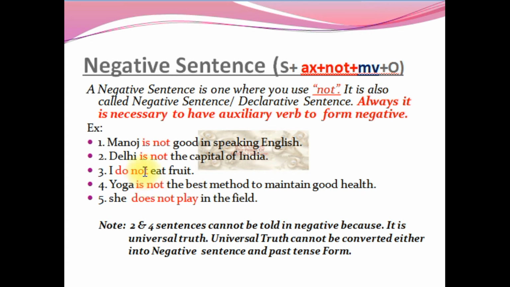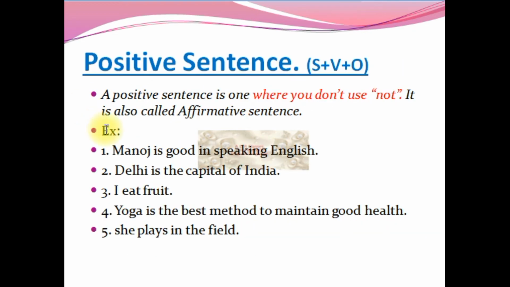Okay. Yoga is not the best method for maintaining good health. See, in today's context, yoga has become so popular, and if we use not here, our statement will be false, isn't it? So we are not supposed to use not here. Instead, since this is a universal statement, we are supposed to keep it positive. Yoga is the best method to maintain good health. This is the right format, okay?